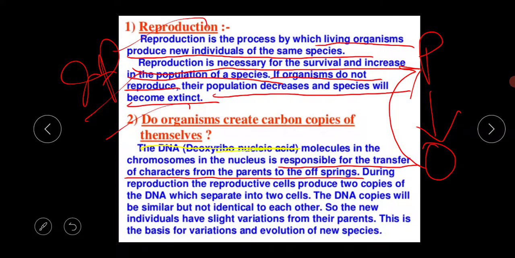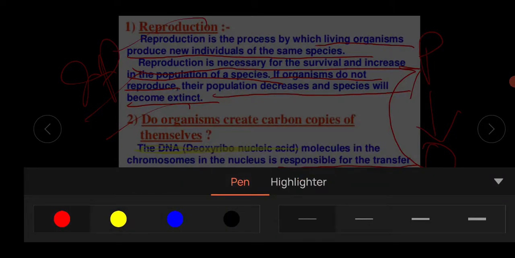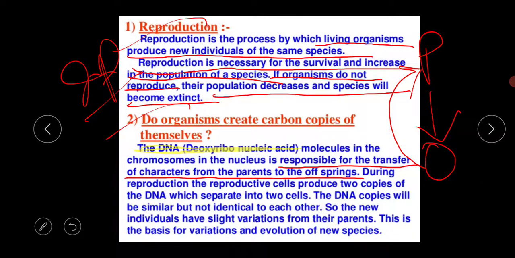This DNA, this deoxyribonucleic acid, is the main molecule in the chromosomes, which is present in the nucleus, and it is responsible for the transfer of characters from the parents to the offspring. It always happens from the parents to the offspring. It never happens from offspring to parents.